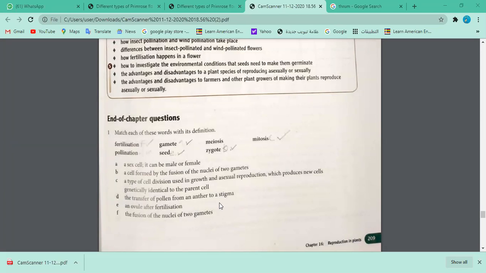Yes, Nabil. So there are two types of pollination: wind pollination and insect pollination. In wind pollination, there are small or no petals at all. They have no scent. They have no nectaries. They have stigma outside the flowers. They have pollen grains made in large quantities. They have light pollen grains, and they have anthers dangling outside the flowers where they can catch the wind.